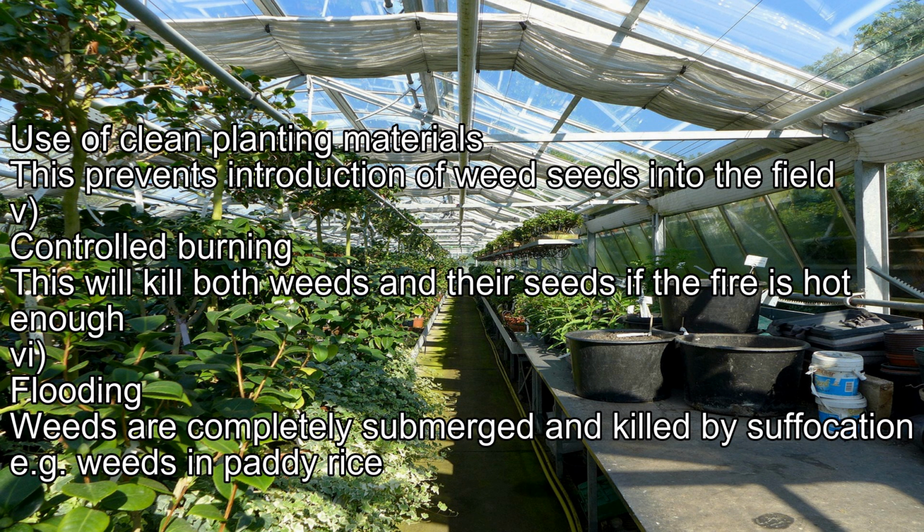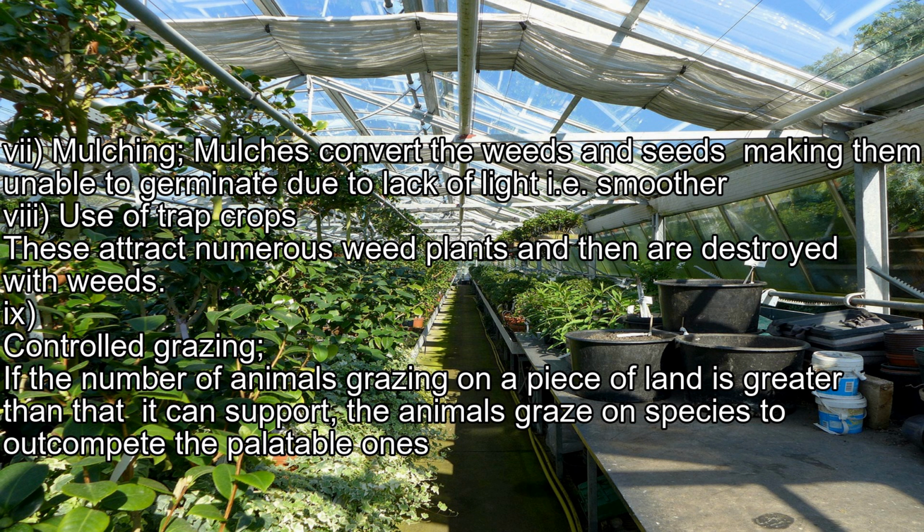Four, controlled burning. This will kill both weeds and their seeds if the fire is hot enough. Five, flooding. Weeds are completely submerged and killed by suffocation, e.g. weeds in paddy rice. Six, mulching. Mulches cover the weeds and seeds, making them unable to germinate due to lack of light, i.e. they smother them. Seven, use of trap crops. These attract numerous weed plants and then are destroyed with the weeds. Eight, controlled grazing. If the number of animals grazing on a piece of land is greater than it can support, the animals graze on the palatable species, letting the unpalatable ones outcompete them.